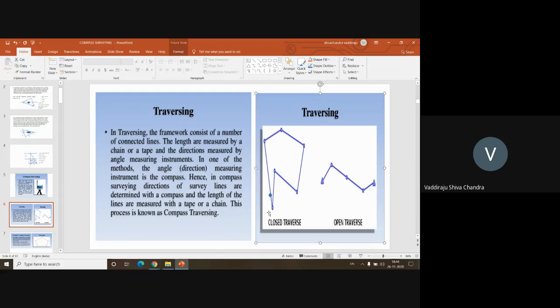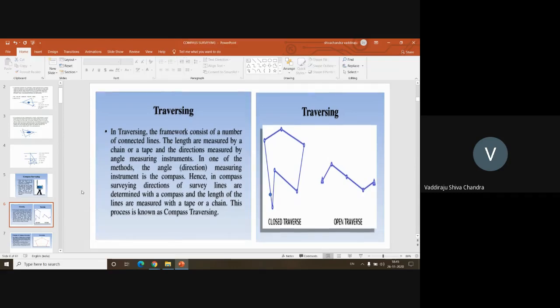Similar to your leveling, where you close your day's work at a benchmark or a temporary benchmark, in the same way, if you're doing compass traversing and you close the day's work at a known point, then you can calculate whether the measurements taken by you in the field are correct or not. In that case, an open traverse is considered a closed traverse because you're closing it with respect to known values. Otherwise, an open traverse is not completely reliable. You can't give the assurance that whatever work you've done is perfectly right.